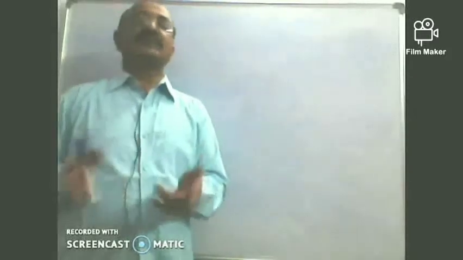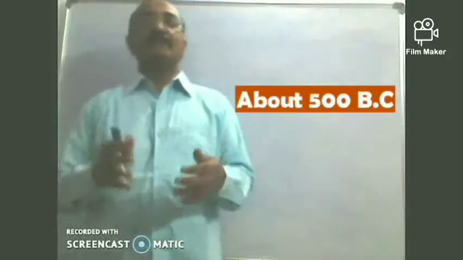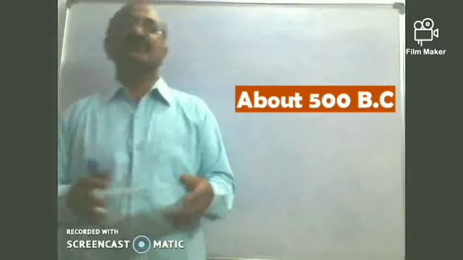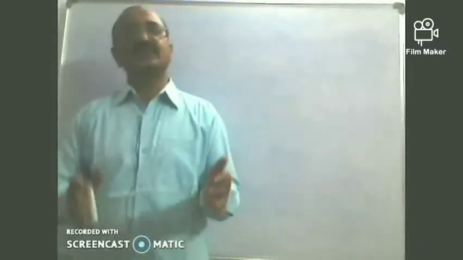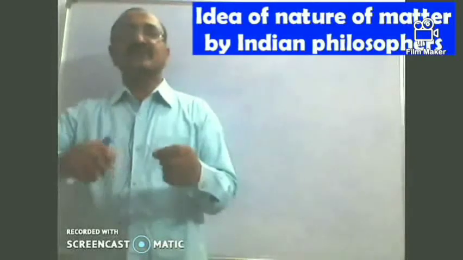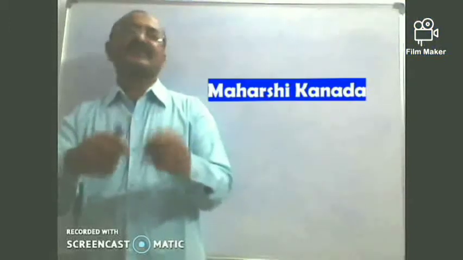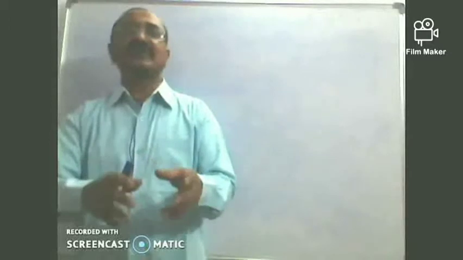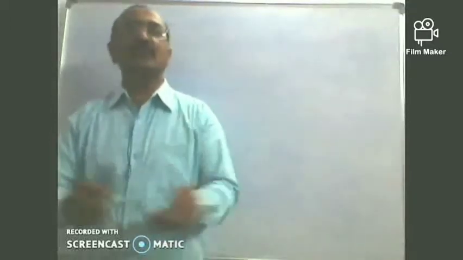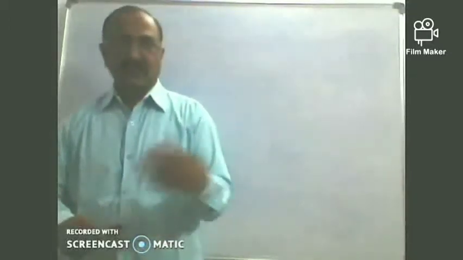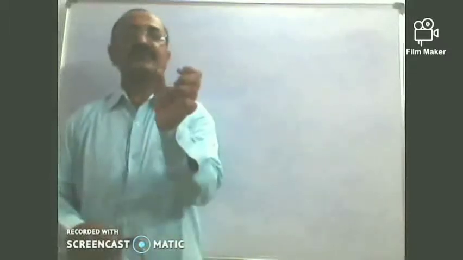At the time they called matter Padarth. Maharshi Kanada said that when we divide the Padarth continuously, we will come to a stage where we cannot divide it further. That smallest particle, he called Parmanu.